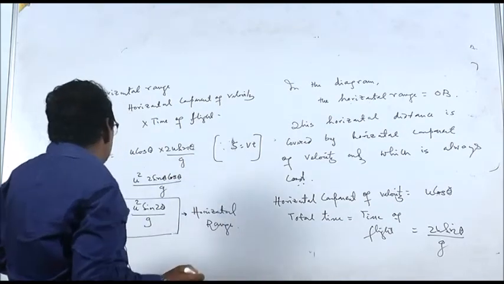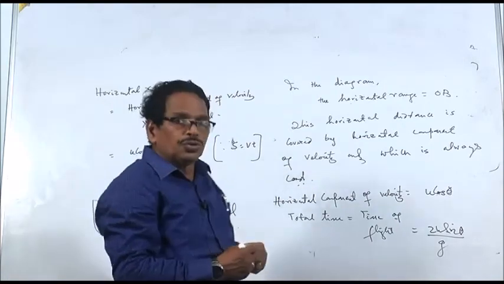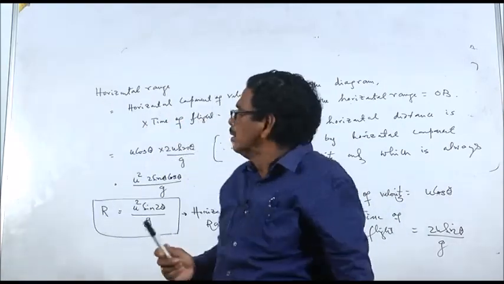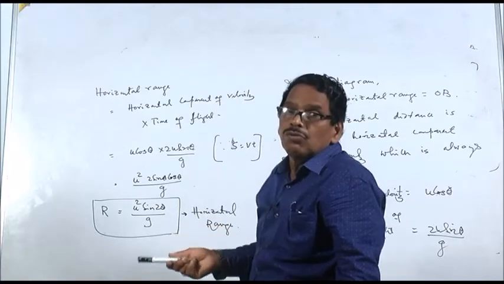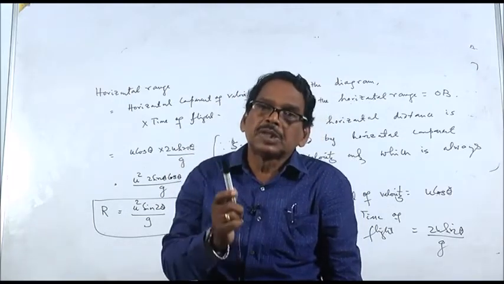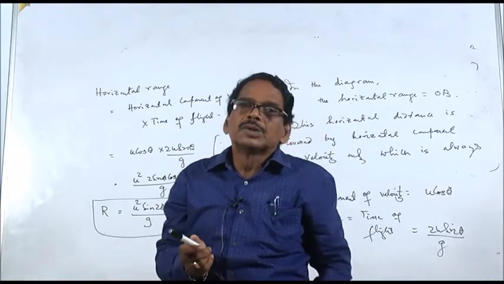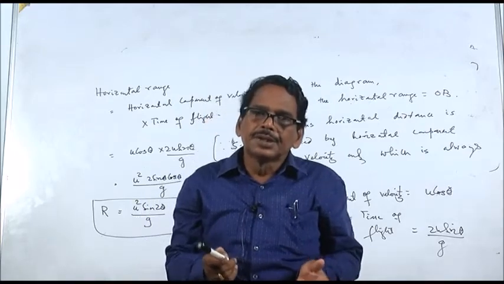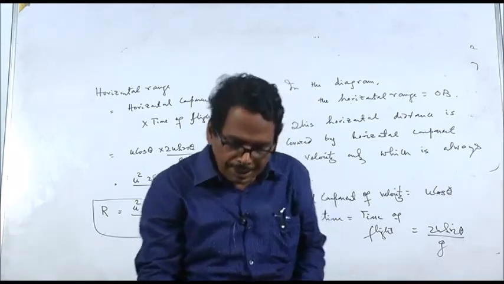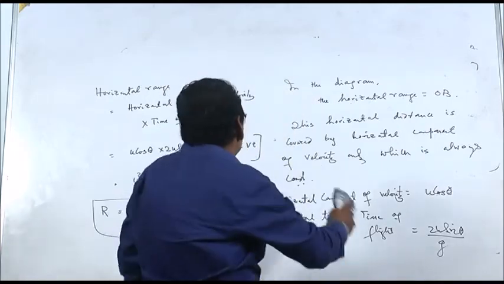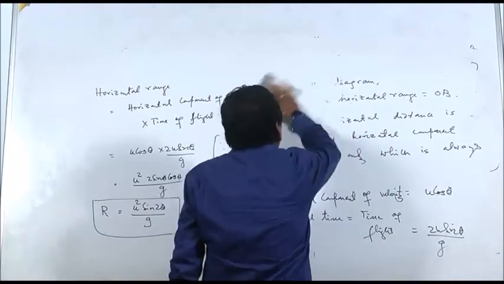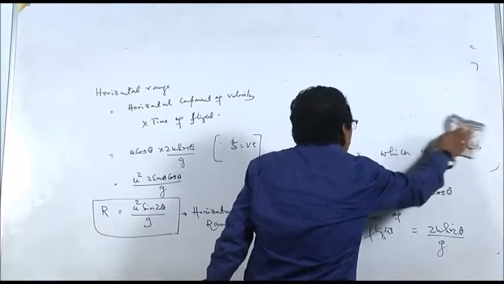R is equal to u square sin 2 theta by g. So, in a projectile, what is a projectile? What is the equation to the trajectory of the projectile? Expressions for greatest height, time of flight, and horizontal range of the projectile. There can be two types of long questions set from projectile motion.